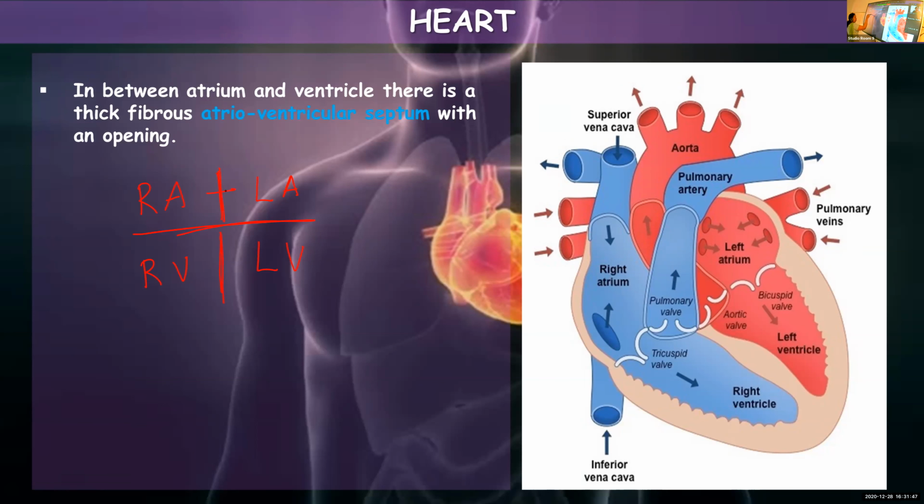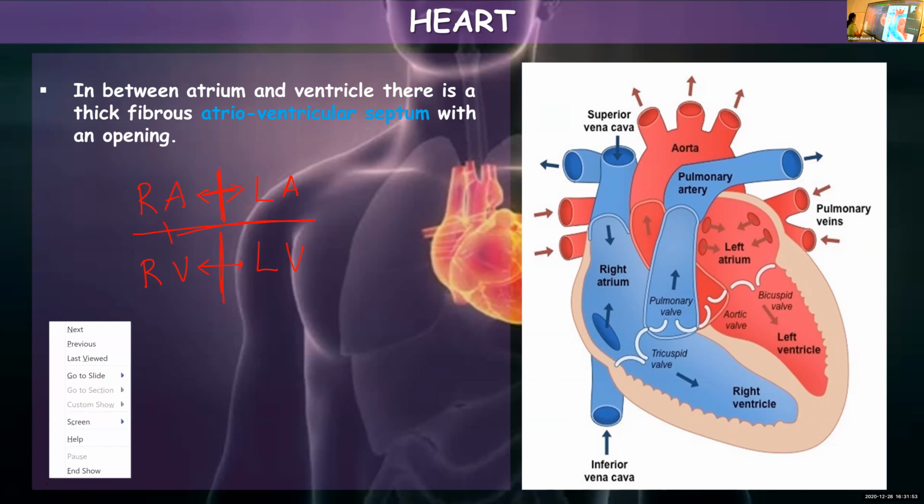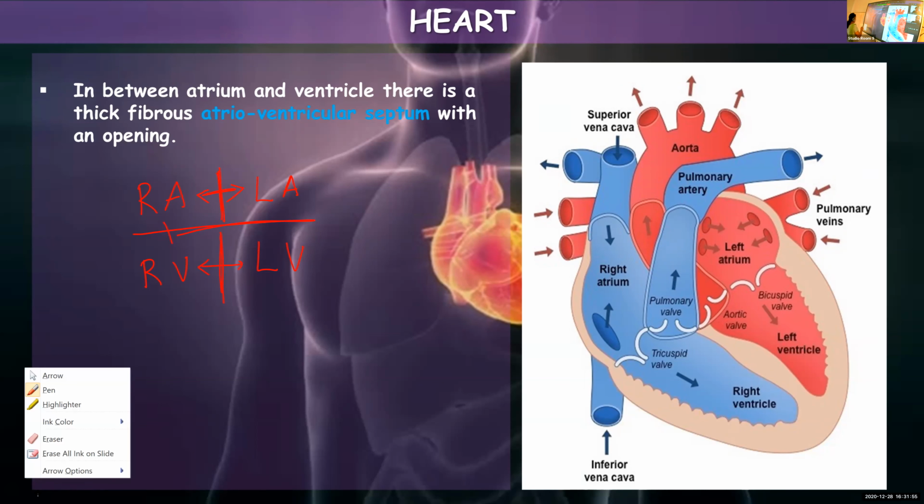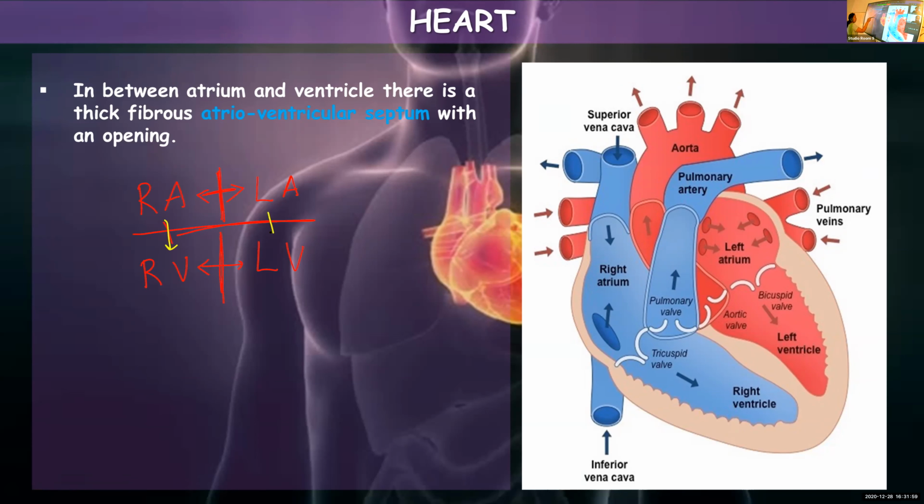Here there is no opening, there is no exchange of blood, but here there is an opening. What is the reason? Who can tell me the reason? Here there is a connection, an opening, but here there is no opening. What is the reason, children?